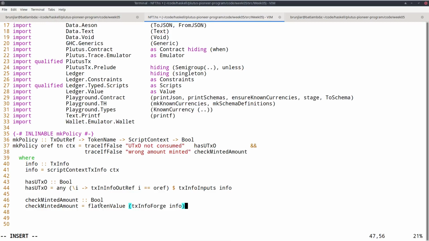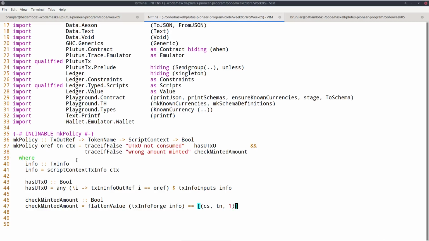So a list of triples, currency symbol, token name, amount. So we want this to be equal to the list with just one element, with the currency symbol, the token name, which is given by this parameter tn, and amount 1. We want one coin to be minted.